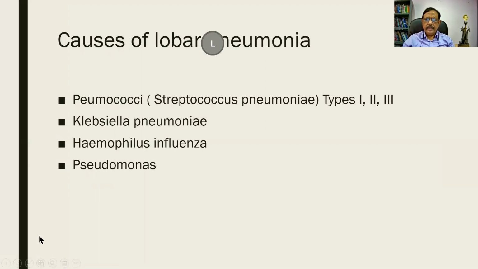The organisms are pneumococci. It is also called Streptococcus pneumoniae, in which the types 1, 2, and 3 are there. The 3 is supposed to be more virulent. Pneumococcus. Klebsiella pneumoniae, Haemophilus influenzae, and Pseudomonas aeruginosa. These are all various bacteria which can cause a lobar pneumonia.